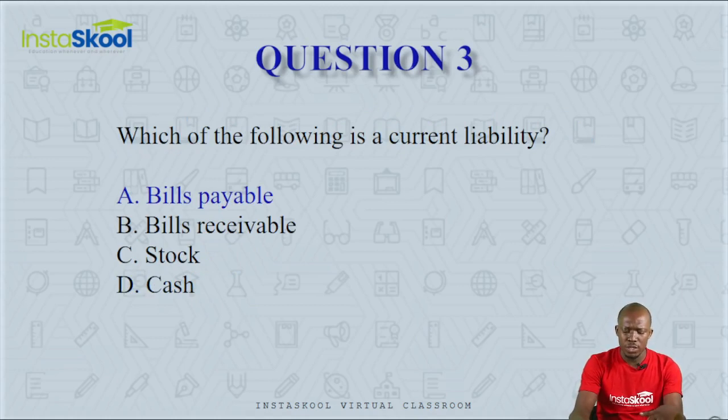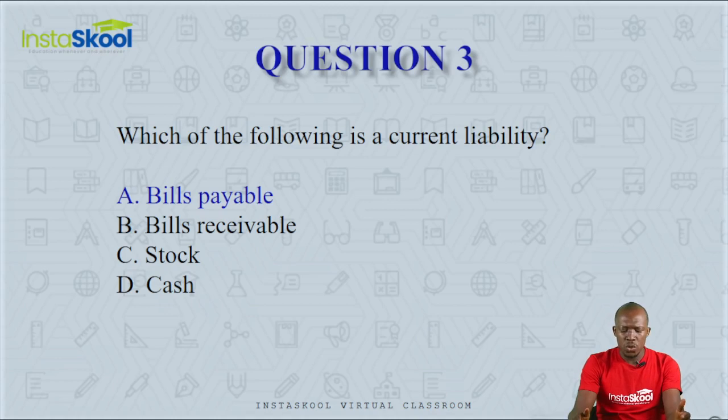Question number 3. Which of the following is a current liability? Bills payable, bills receivable, stock, or cash? Current liabilities are debts. They are obligations of the organization that are to be met within a period of 1 year.